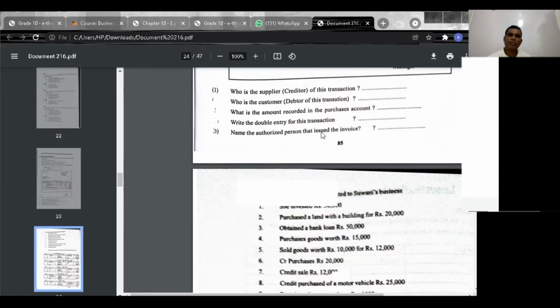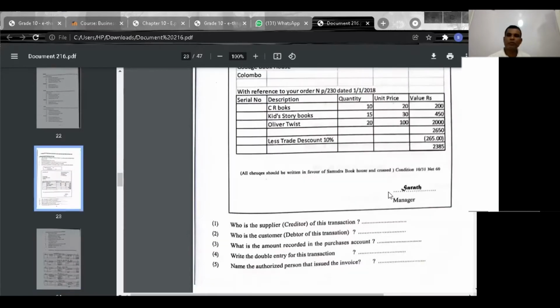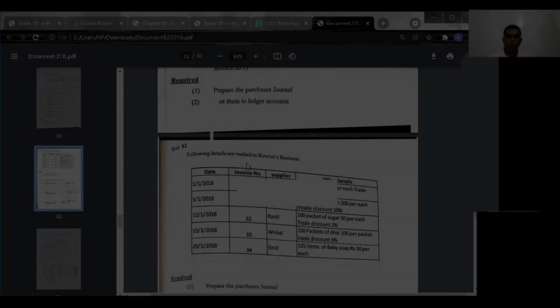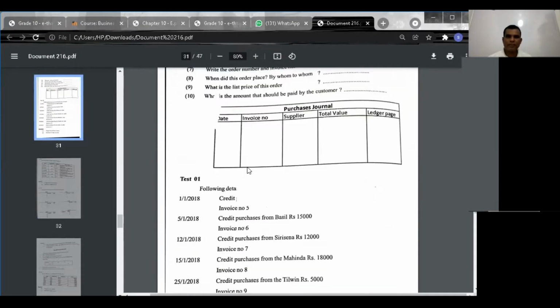Name the authorized person that issued the invoice. Here you see the manager, that is my name. Right. Now this is how you have to do that exercise. Now let's start doing this exercise.